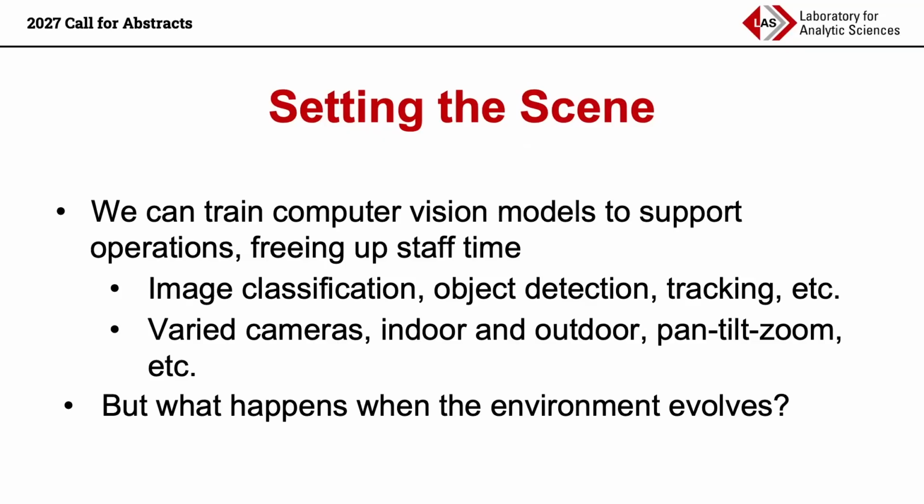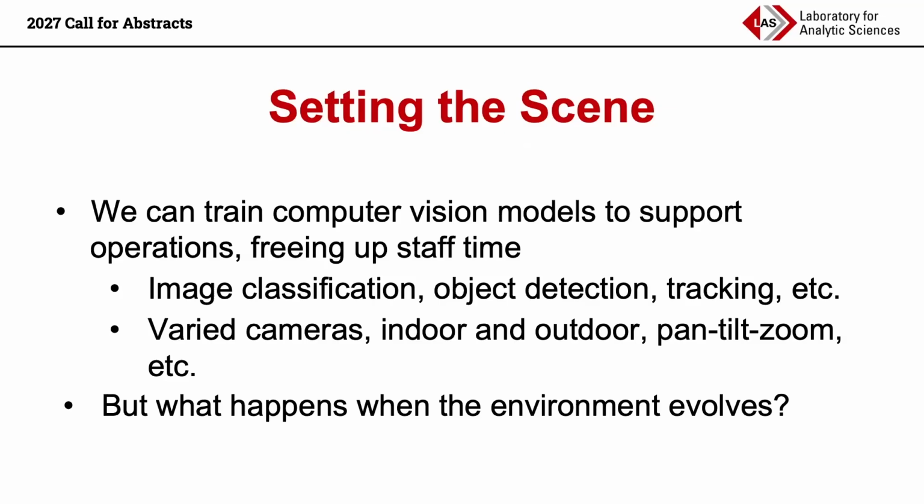These models can be applied to a wide variety of data, which in our hypothetical situation, they'll need to be. This museum is likely to have a wide variety of cameras, indoor and outdoor cameras, pan tilt zoom, etc. But what happens when the environment evolves? What happens when things change? These models may be very accurate at first, but over time, their accuracy could drop.